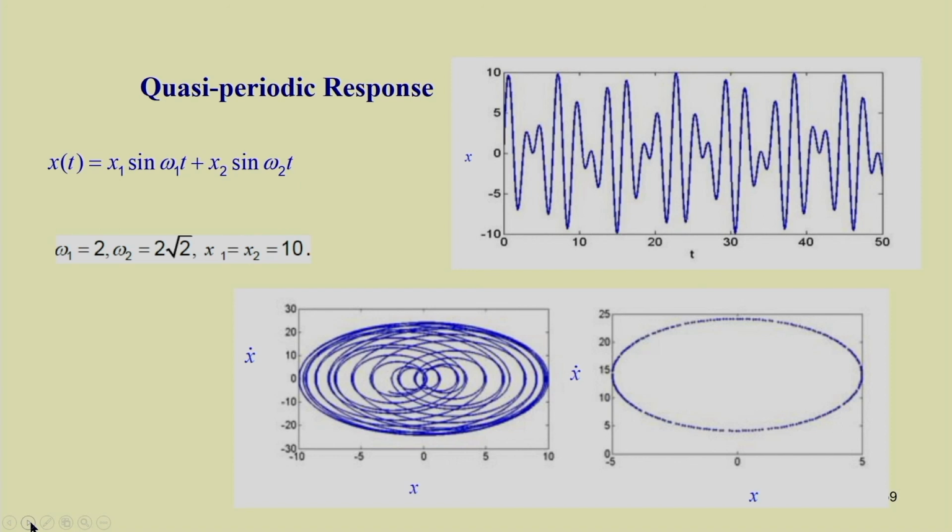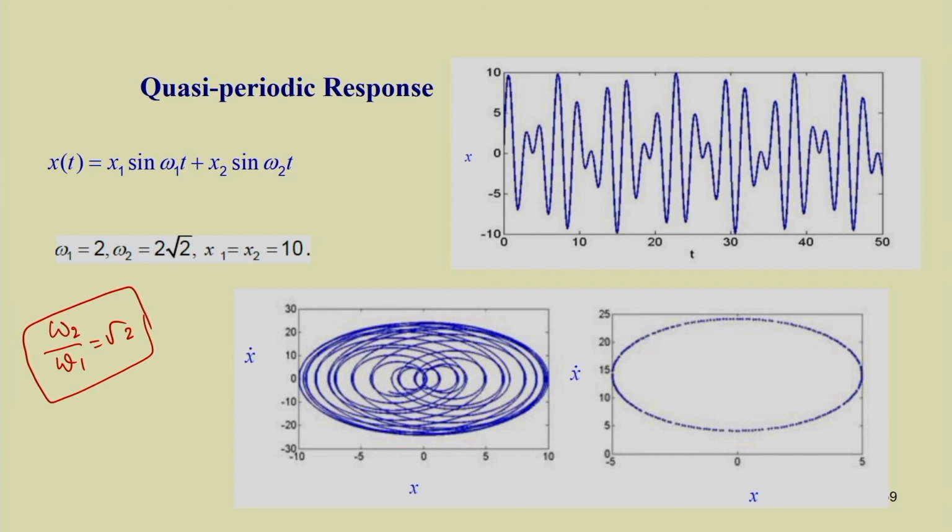Let us take this example: x(t) equal to x1 sin omega1 t plus x2 sin omega2 t. If we take, for example, omega1 equal to 2 and omega2 equal to 2 root 2, the ratio omega2 by omega1 is root 2, which is an irrational number. If you plot this x versus t, you can clearly observe that the response is not periodic. So, it is aperiodic, known as aperiodic response or quasi periodic response.